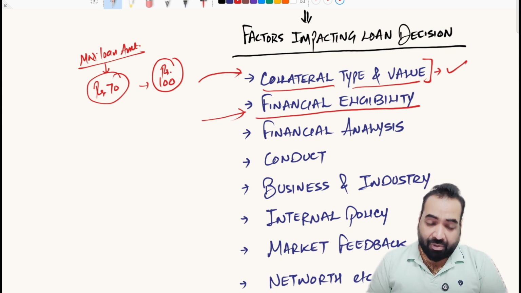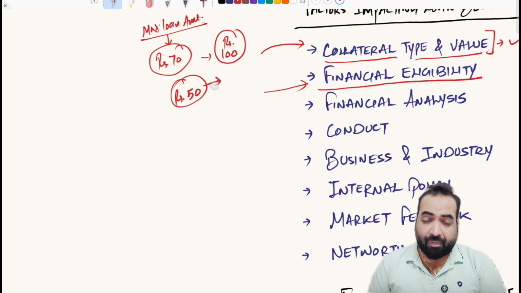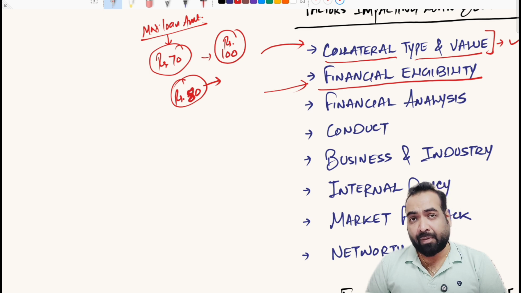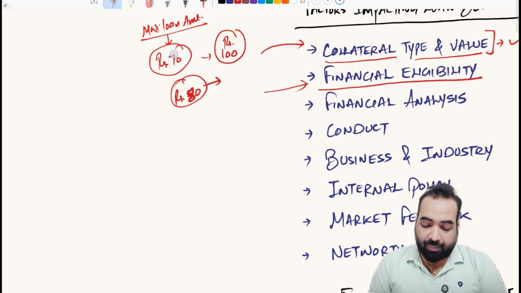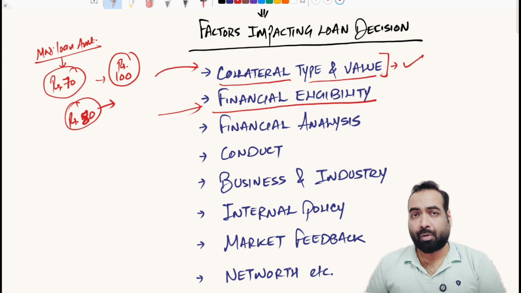Suppose his financials state that the client is eligible for a maximum of 50 rupees worth of loan, then what will be the final loan amount that will be offered by the bank to the client? The final loan amount will not exceed 50 rupees in this case. If suppose the financial eligibility of the client comes to 80 rupees, then what will be the final loan amount? The final loan amount will be 70 rupees. So whatever the loan eligibility comes from the collateral analysis, and whatever the loan eligibility comes from the financial analysis, the lower of both is considered as the final loan amount of the borrower.